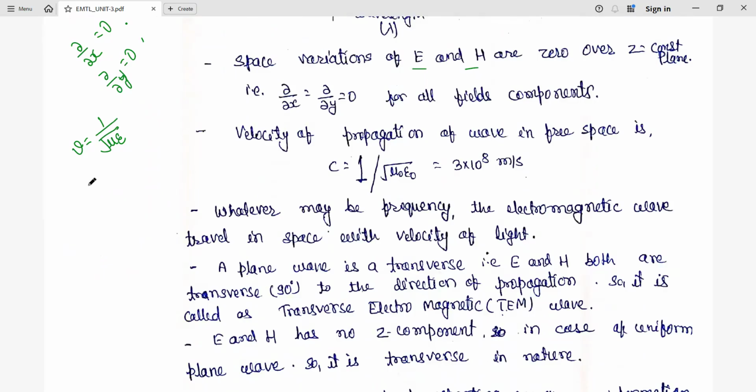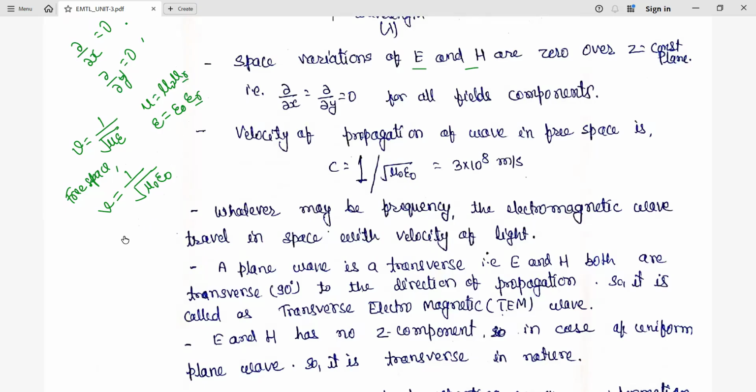In case of free space, you know that mu is mu naught into mu r, and epsilon is epsilon naught into epsilon r. In free space, mu r and epsilon r are equal to 1. So finally mu will become mu naught and epsilon will become epsilon naught.